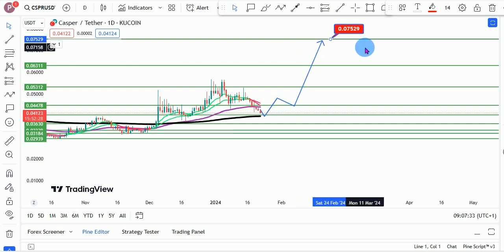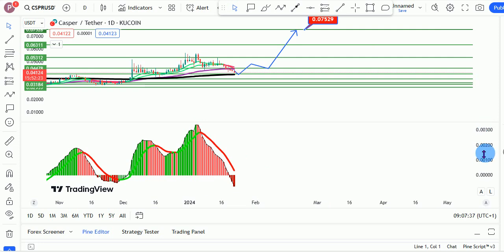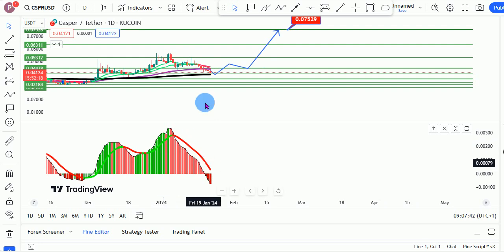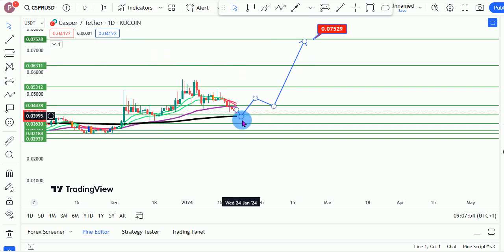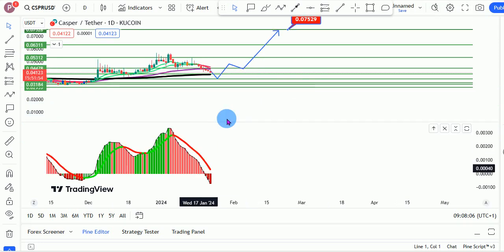So Casper basically could just consolidate right here over the next few days before we see that massive push to the upside. One of the reasons we could see that consolidation is that on the volume profile, we are still seeing a huge selling price action taking place from the bears, and so we could see that selling price action continue for the next few days right here before we see some consolidation and then a push to the top. Another reason we are favoring that push to the downside, at least one last push to the downside right here before we see this sort of massive bounce to the upside, is another reason apart from the selling we are encountering right here on the volume profile is Bitcoin.